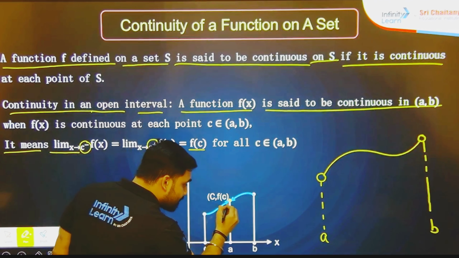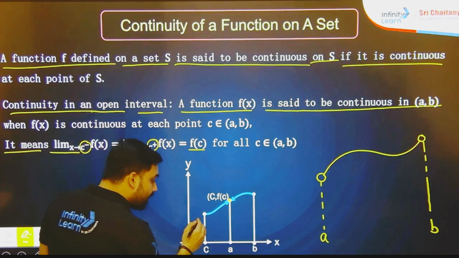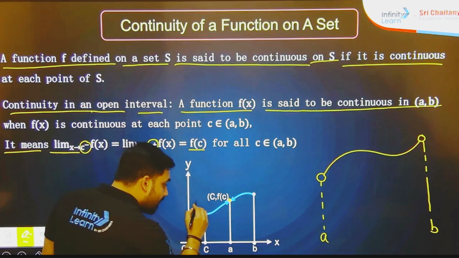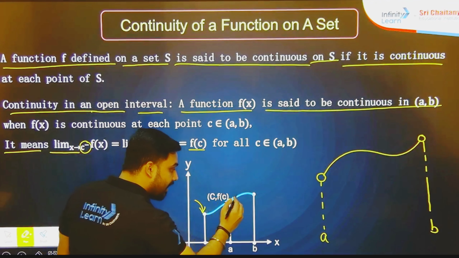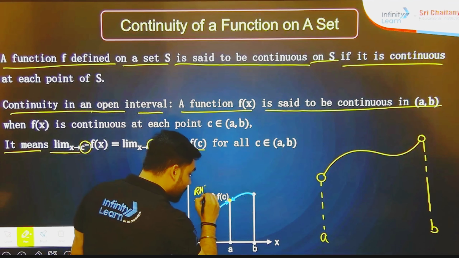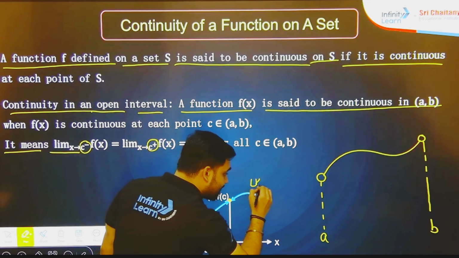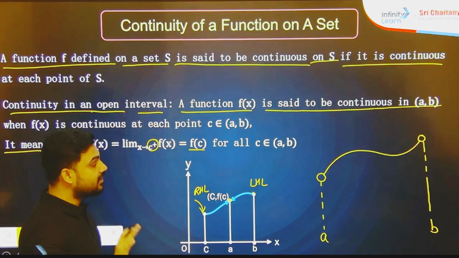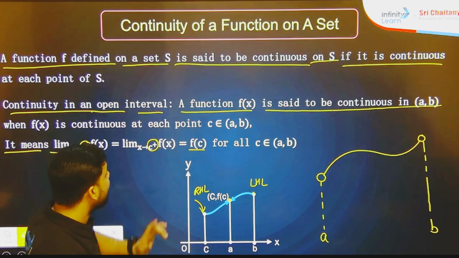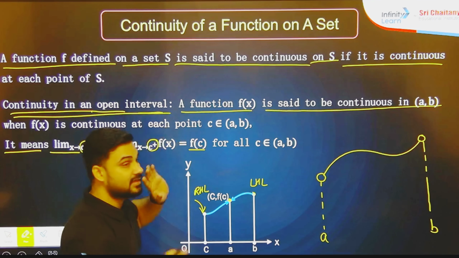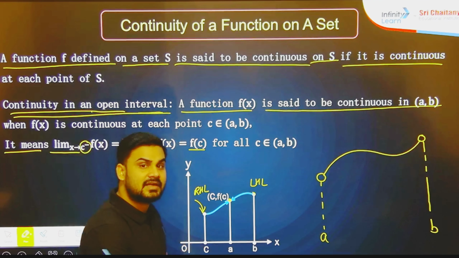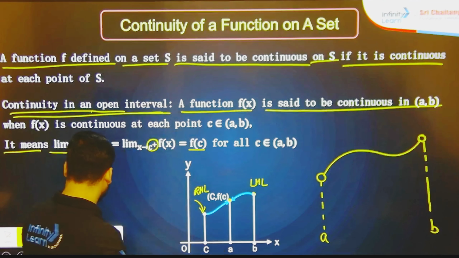Suppose I have taken this point. Okay, and one more thing to keep in mind: here we have to check RHL and here we have to check LHL. So you have to keep this in your mind when we are discussing the open interval. Let's see the next one, that is going to be the closed interval.